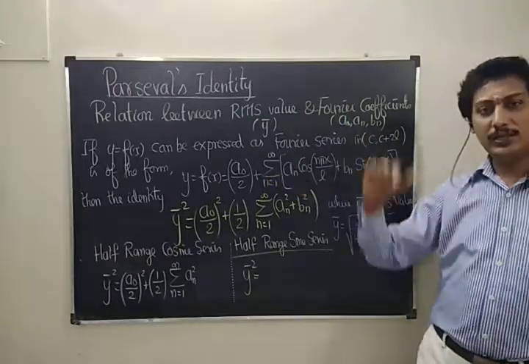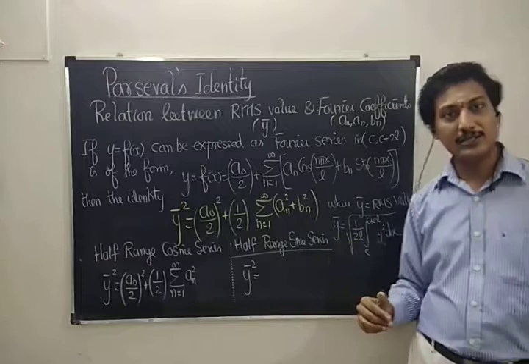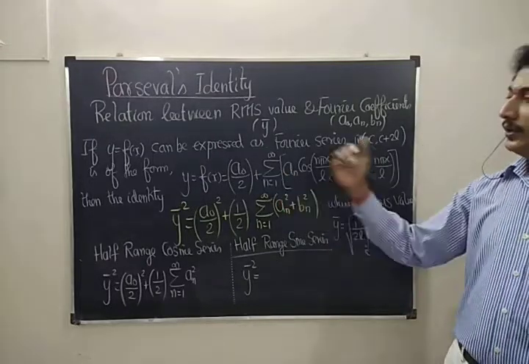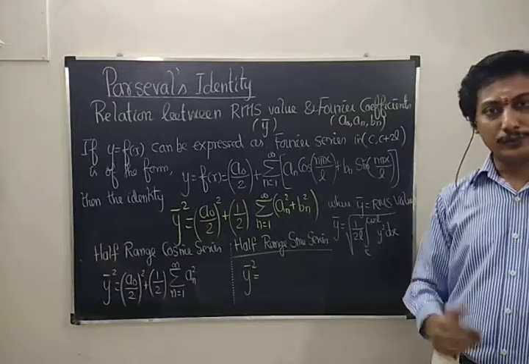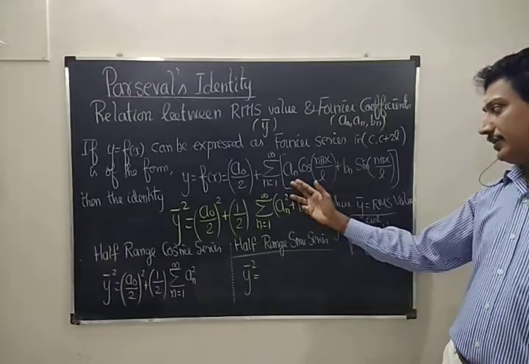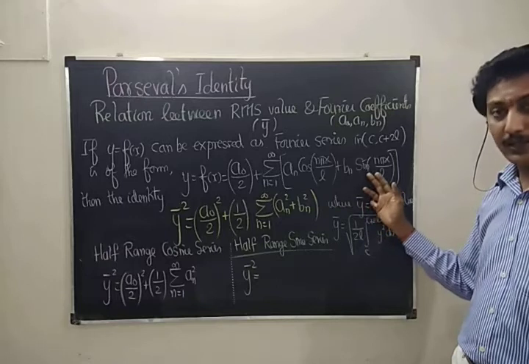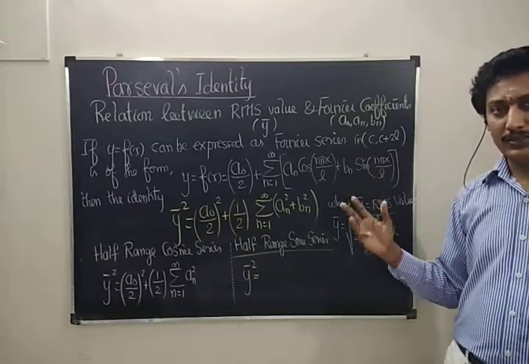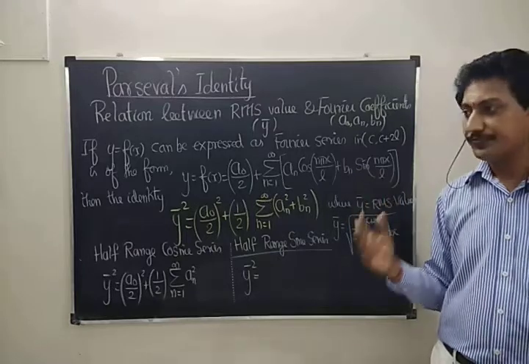So as usual, the function can be expressed as a Fourier series in the interval c comma c plus 2l in the format y equal to f of x equal to a0 by 2 plus sigma n equal to 1 to infinity an cos n pi x by l plus bn sin n pi x by l. So yes, we know that. Now what does the identity say, what's the relationship between that?